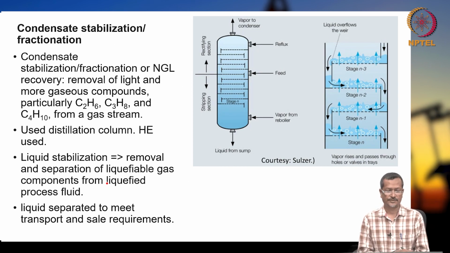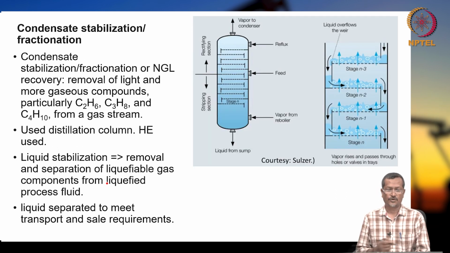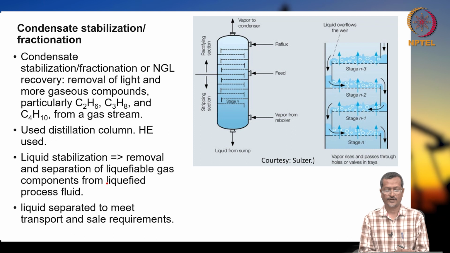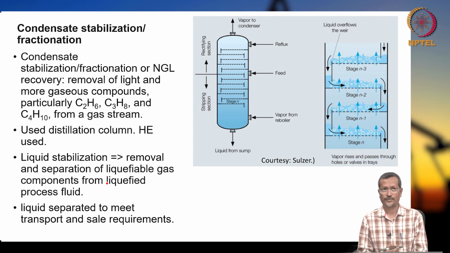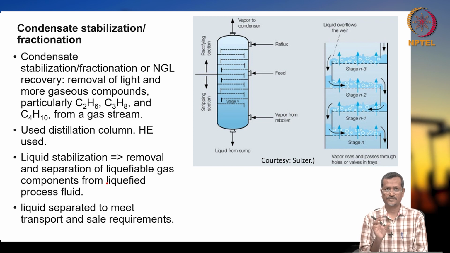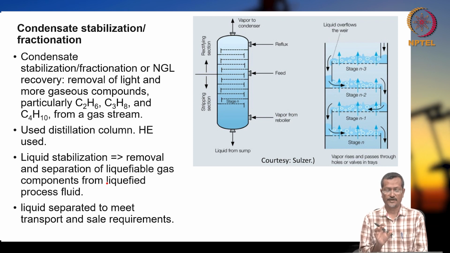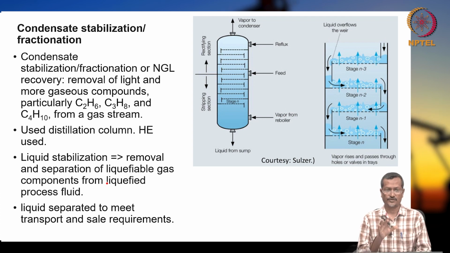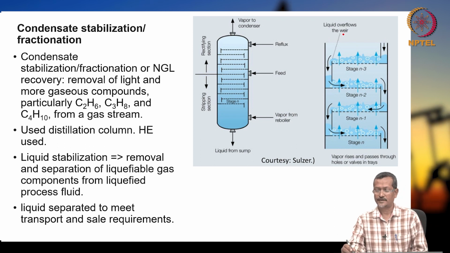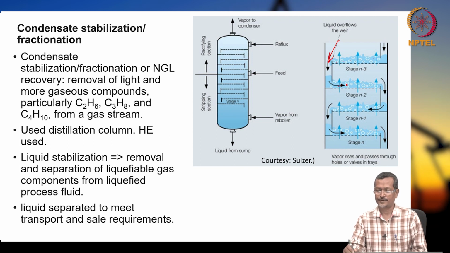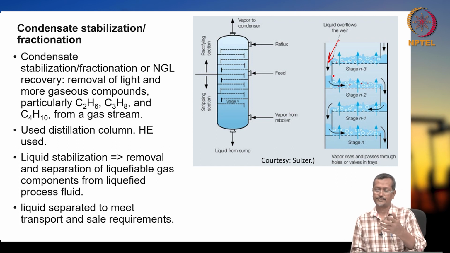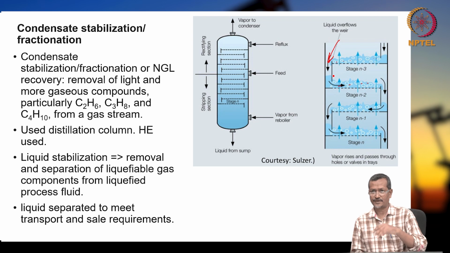Condensate stabilization. Stabilization or fractionation or NGL recovery is the removal of light and more gaseous components, particularly ethane, propane, butane, from a gas stream. The term stabilization is used because whenever you have NGL and you try to separate the components, it is called stabilization. A distillation column can be used. For example, on the right side, the gas you are sending passes through liquid, and passing through liquid means you are changing temperature. At different temperature, different gas you are collecting.